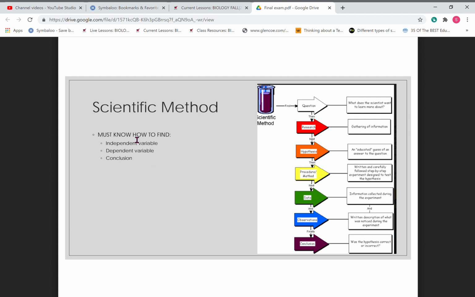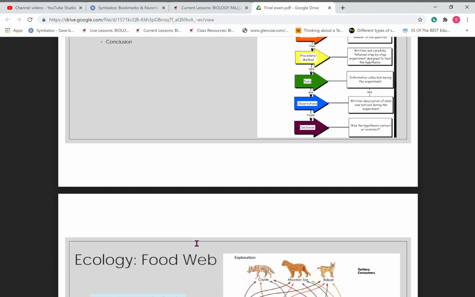Scientific method. You must know how to find the independent, dependent, and conclusion. I'll leave that up to you to look at. Here are the steps that we've already covered: question, research, hypothesis, procedures, materials, the method, how you're going to do it, collecting data. Remember, that's quantitative and qualitative. Your observations would be your qualitative, your data would be your quantitative, and this is where you'd make your graph and your data tables. And then your conclusion is wrapping it up in a nice little bow.